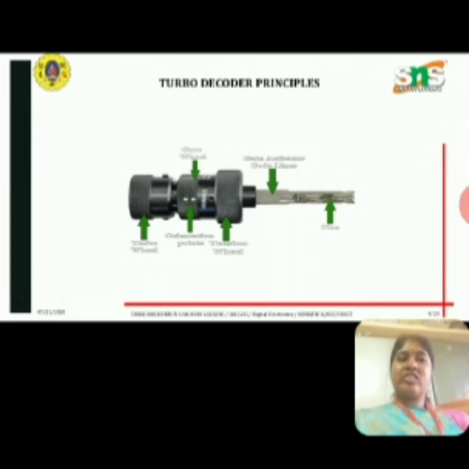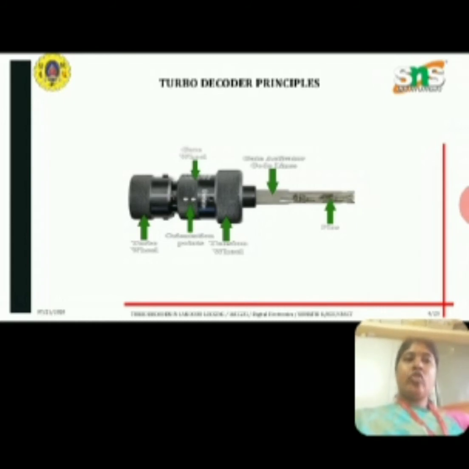Recently, NASA missions such as the Mars Reconnaissance Orbiter use turbo codes as an alternative to RS-Viterbi codes. And IEEE 802.16, that means WiMAX, a wireless metropolitan network standard, uses block turbo coding and convolutional turbo coding.